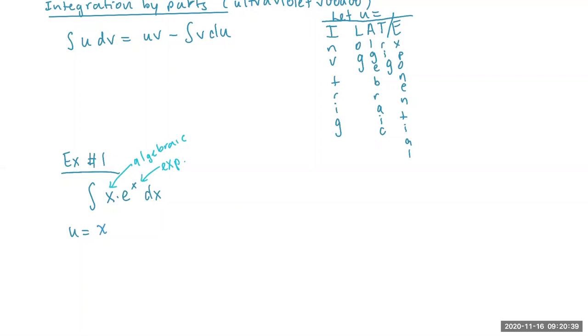And then we're going to also assign another variable. So unlike u substitution, this one has two things you're going to do simultaneously. You're going to let u be equal to x, and the other thing is dv. We're going to let dv be equal to the rest of the integral. So in this case, this part right here, the exponential. Once you figure out what you're going to let u be equal to, dv is the rest. So in this case, e to the x dx.